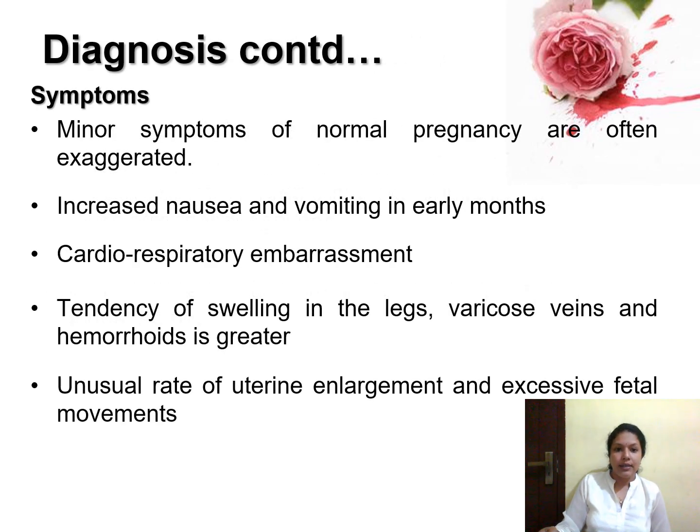Now for the symptoms, the minor symptoms of normal pregnancy will be exaggerated. The woman will have excessive nausea and vomiting, and very soon she will get cardiorespiratory embarrassment, and the tendency for swelling over the legs, varicosities, and hemorrhoids will be more when compared with a single pregnancy. The uterine enlargement also will be more when compared with the gestational age, and she will feel multiple or excessive fetal movements.